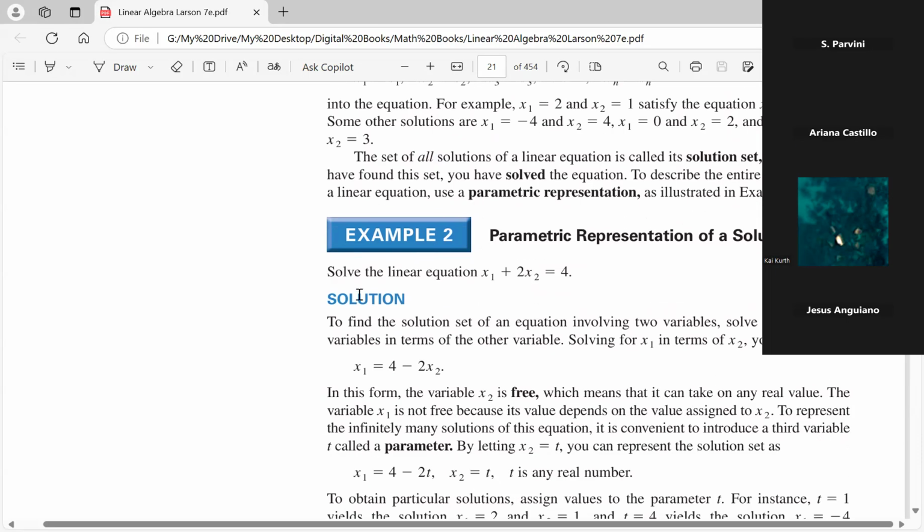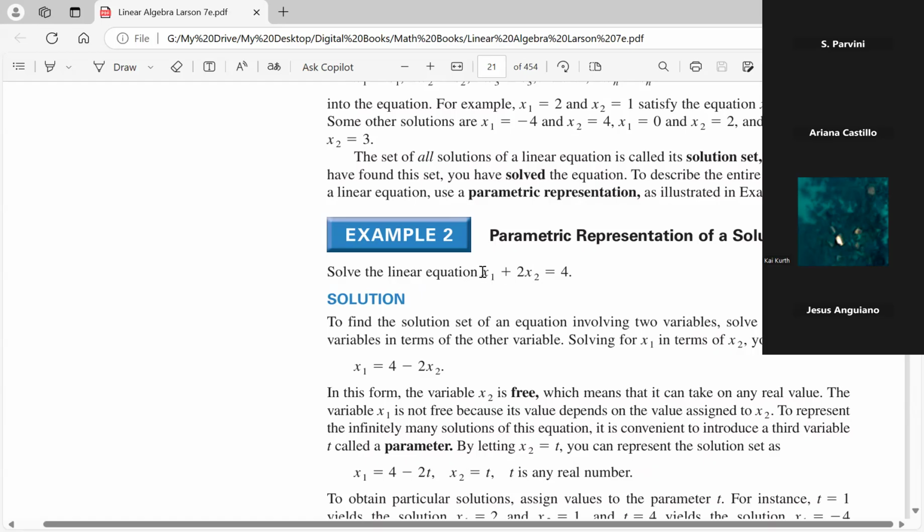Now, sometimes we may have more variables than equations. For instance, look at this one, and I'll give you an example myself too in a moment. When you have more variables than equations, such as example 2, this equation I cannot solve uniquely, because if I have two unknowns, two variables, I need two independent equations so I can solve them.